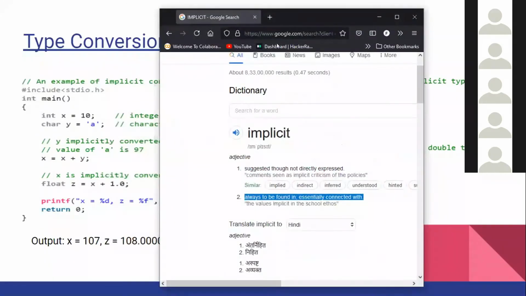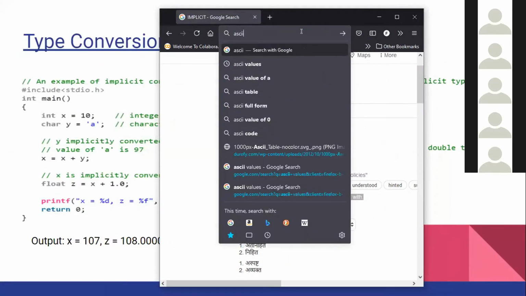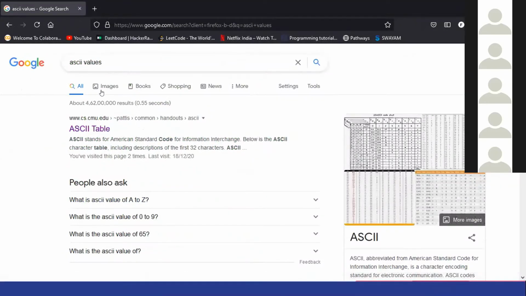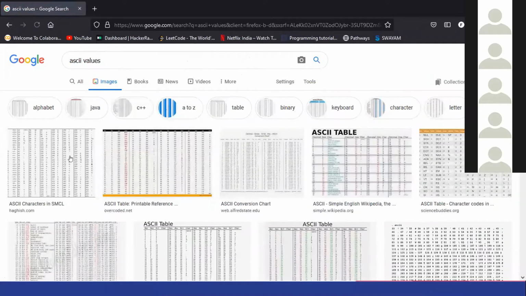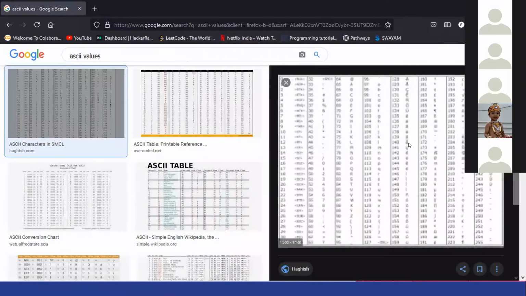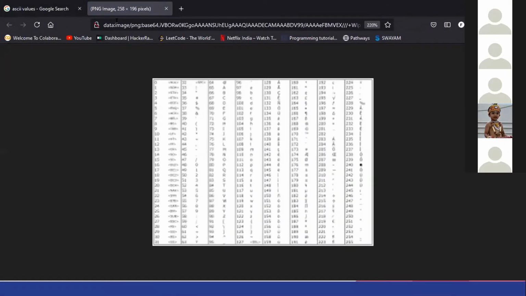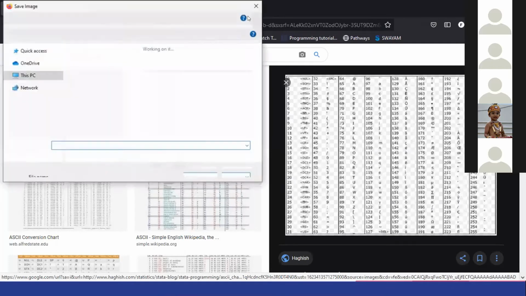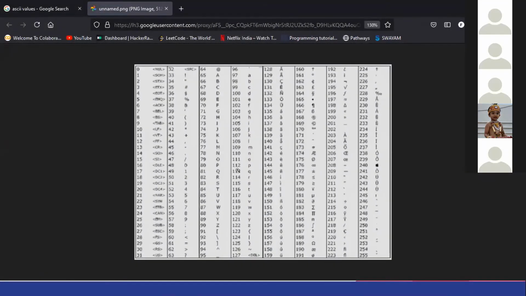Sorry, who was the last? I could not hear what the last person said. So I'll show you what ASCII values mean. Okay, ASCII values. Am I boring you? Am I going too fast or too slow? Perfect. Okay, so this is called an ASCII value. Why is it so small? Wait a second. Let me open the image in a new tab.